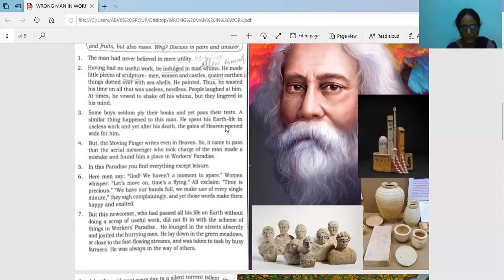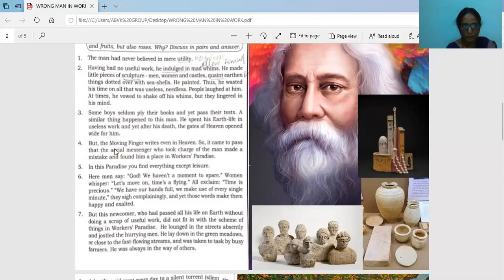He spent his earth life in useless work. How did he live on earth when he was alive? He spent his time in useless work. And after his death, the gates of heaven opened wide for him. After his death, where did he come? He came to heaven. The gates of heaven opened wide for him, even though he didn't do any useful work.